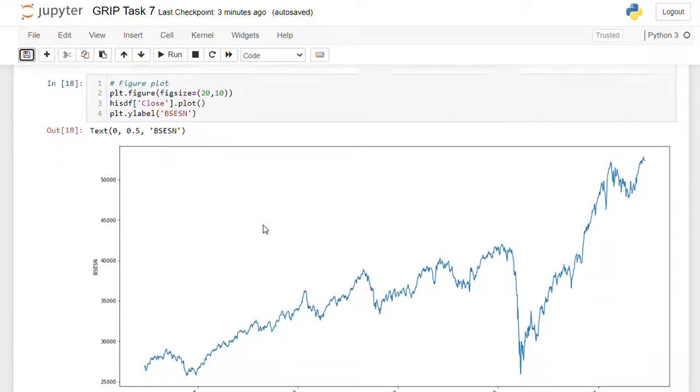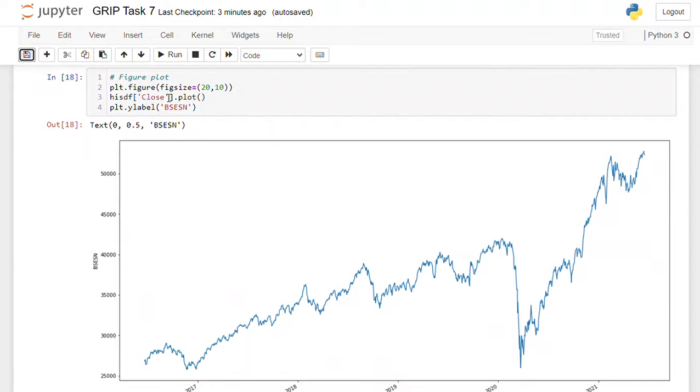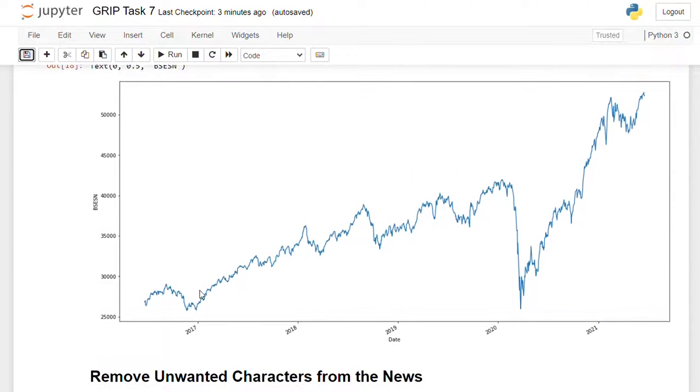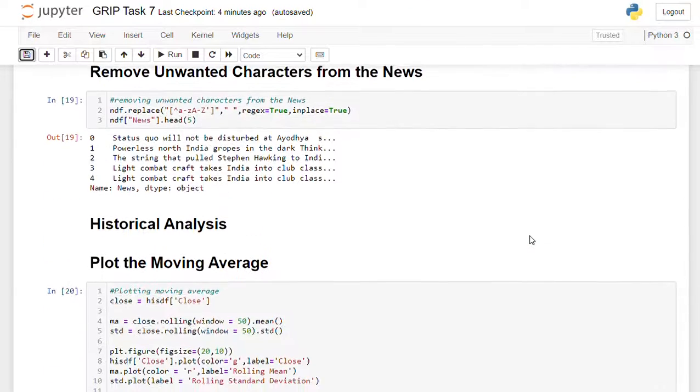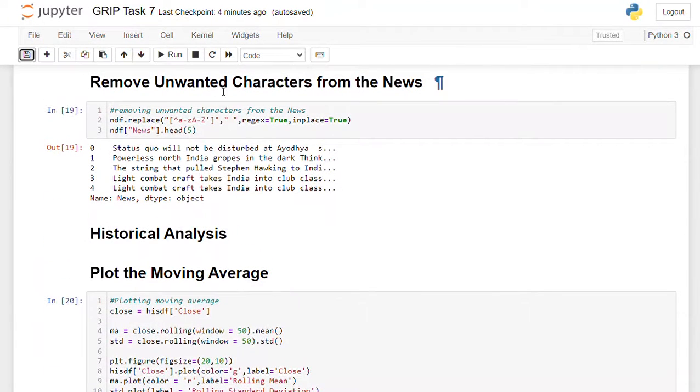Next one, I am plotting a graph of the close column from the stock dataset. This graph shows the closing price of Sensex stock. So here we are able to see that there is a trend in the dataset. Next one, I am removing the unwanted characters from the news. After running this, it will remove all unwanted characters from the news.